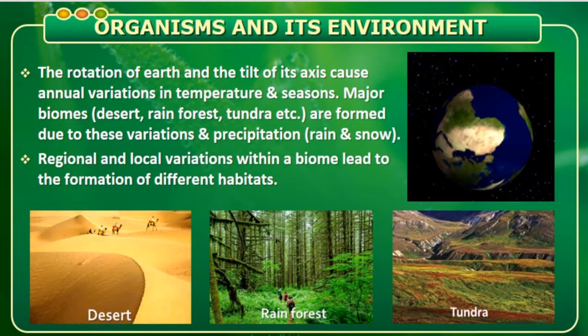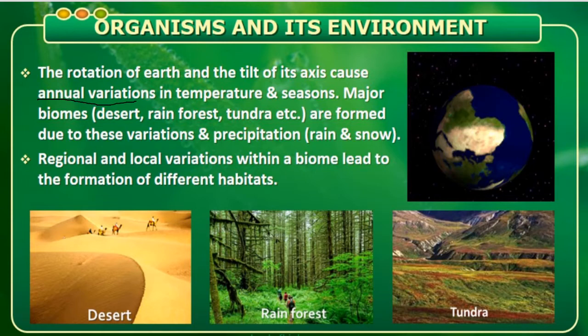All the earth's terrestrial biomes and the aquatic systems together constitute the biosphere on the global scale. Here we are trying to learn the different types of biomes and how they are formed. Two points are given here. The first point tells that the rotation of the earth and the tilt of its axis cause annual variation. See, this word is very important.